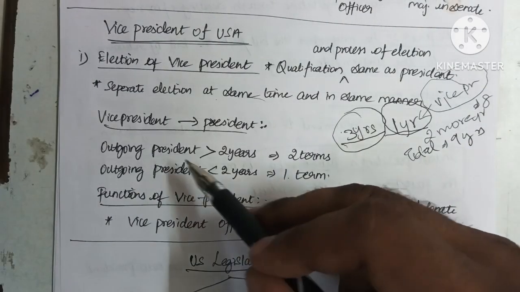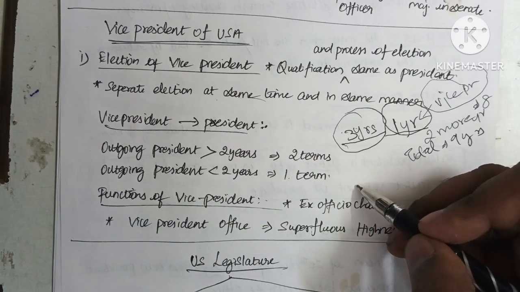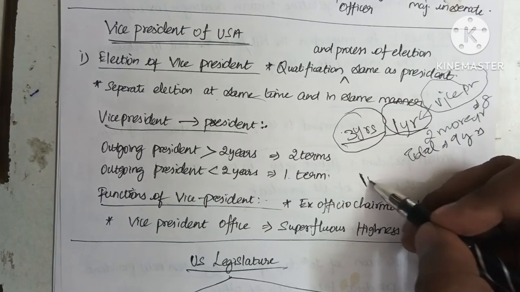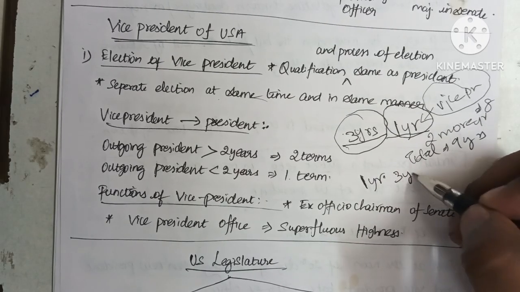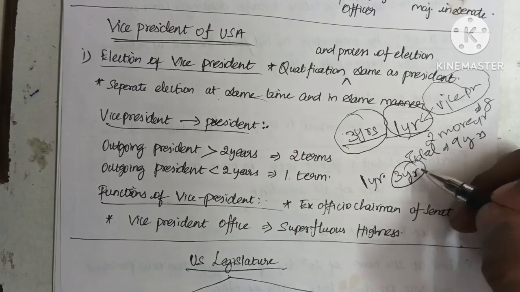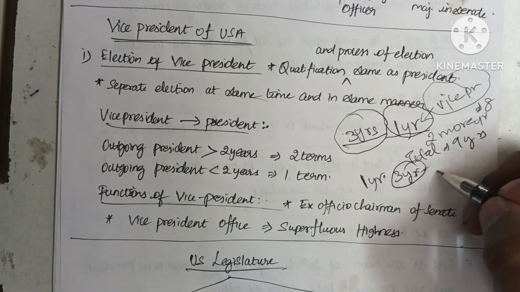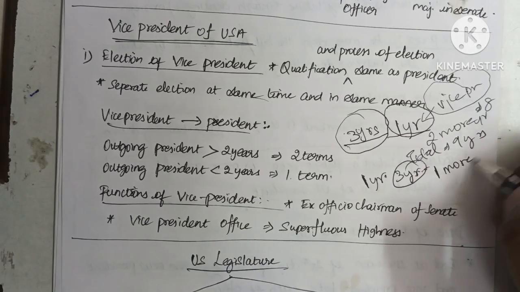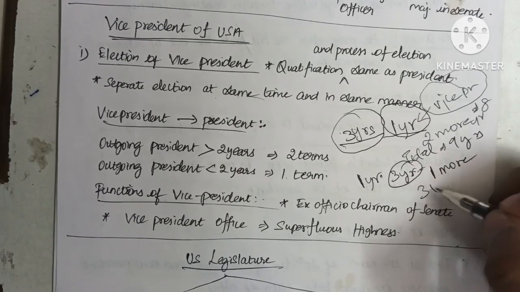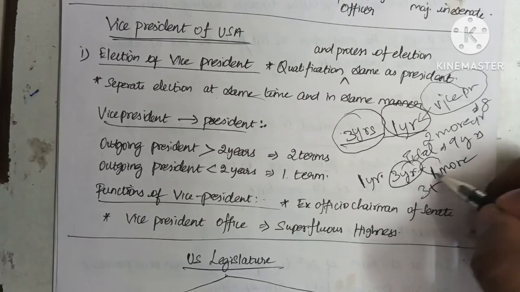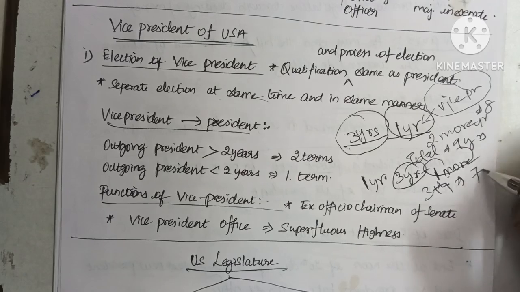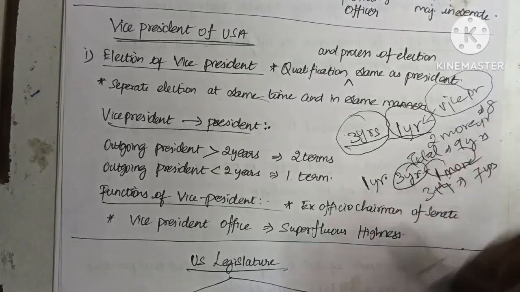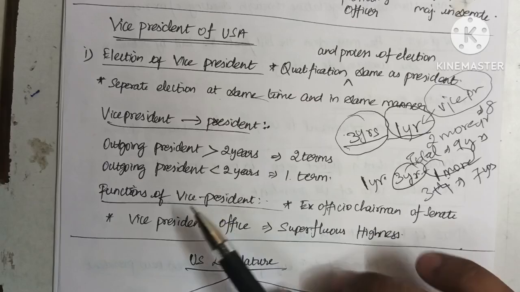But in the second case, take for example, if the outgoing president completes only a 1-year term, and the vice president completes the remaining 3-year term, here this vice president is able to be president for 1 more term only, which means totally the 3 years and the 1 more term, which is nothing but 7 years. So this is the most important thing that we need to note down.